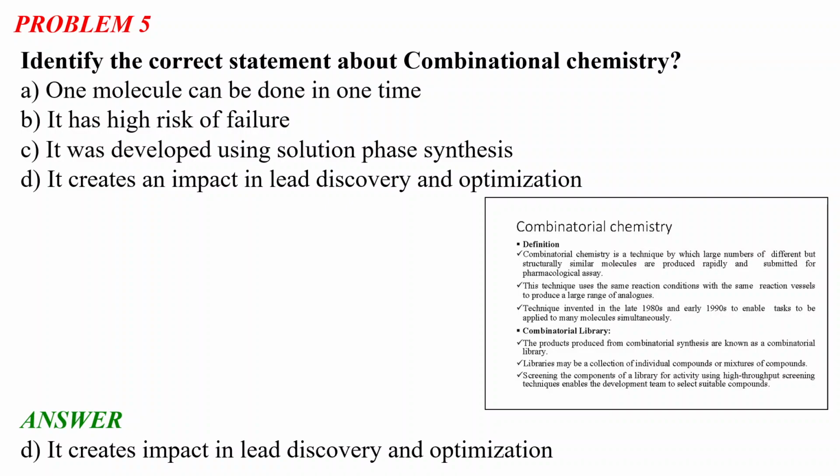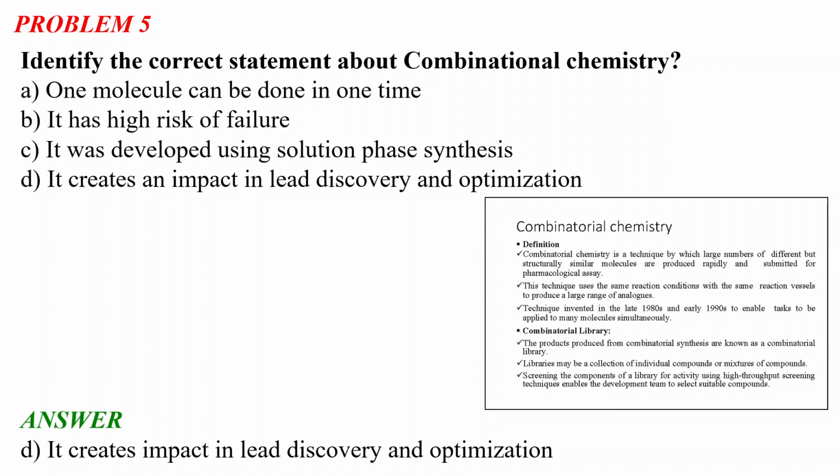This technique uses the same reaction conditions with the same reaction vessels to produce a large range of analogs, and it was invented in the late 1980s and early 1990s to enable tasks to be applied to many molecules simultaneously. And what is a combinatorial library?